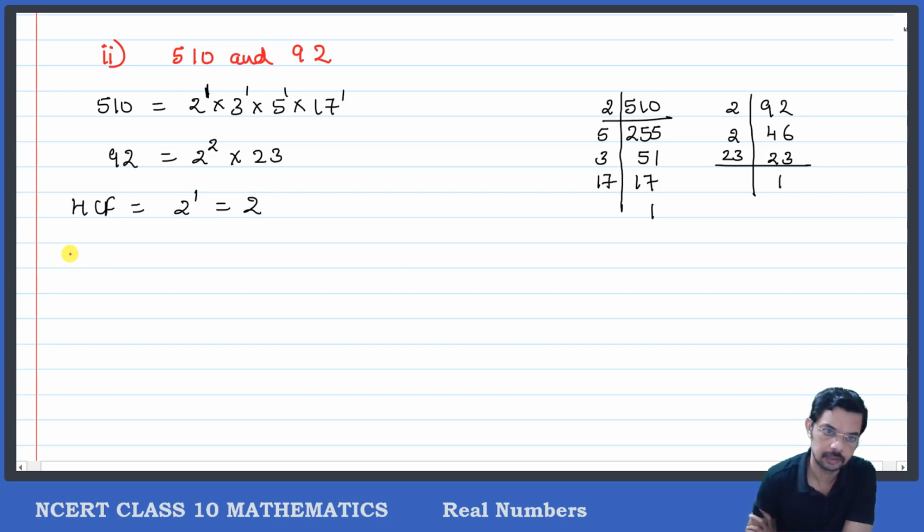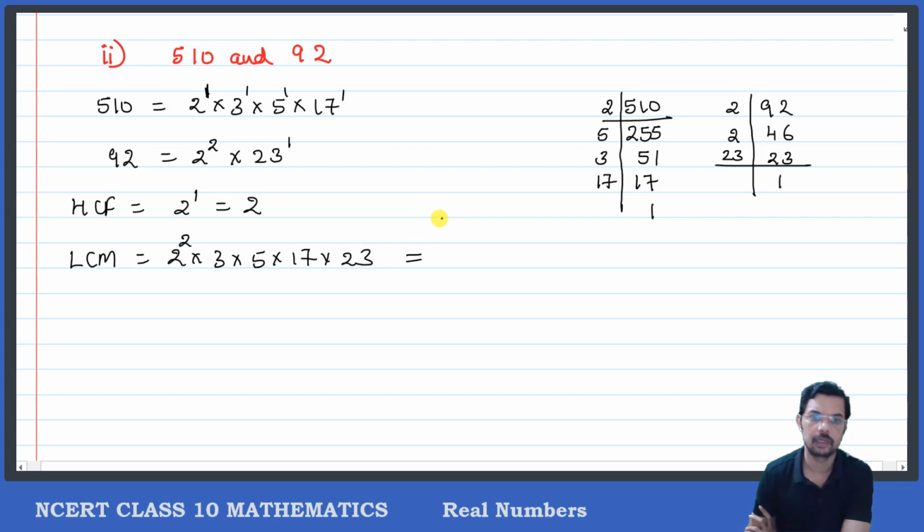Clear? Now LCM. LCM will be, write down all the factors: 2 into 3 into 5 into 17 into 23 with their highest power. So 2 has to be written 2 times. 3 will be written only once, 5 once, 17 and 23 also once. So when we multiply, 2 2s are 4, 4 5s are 20, 3s are 60. So 60 into 17 into 23.